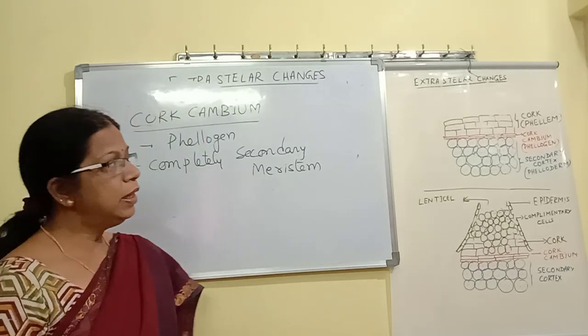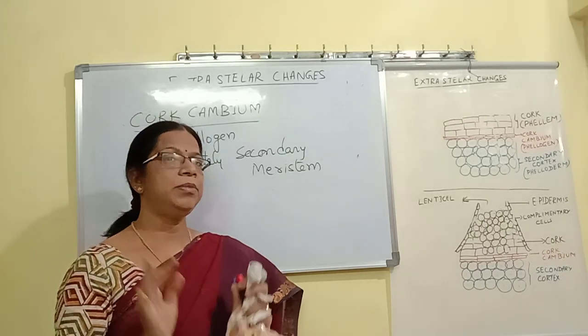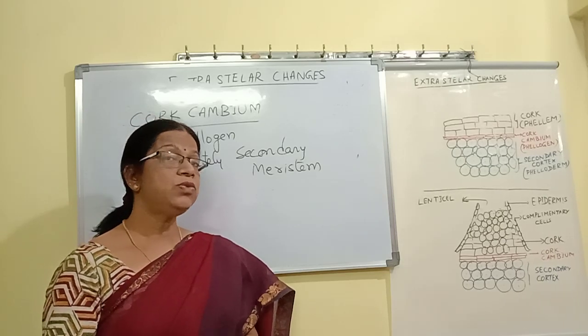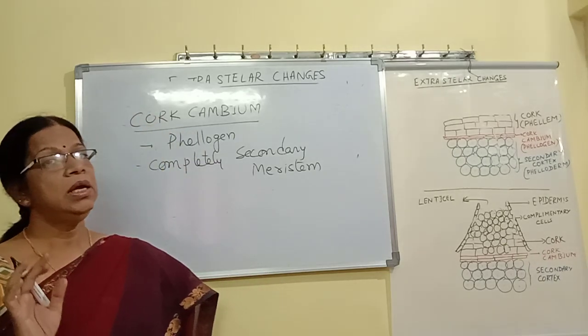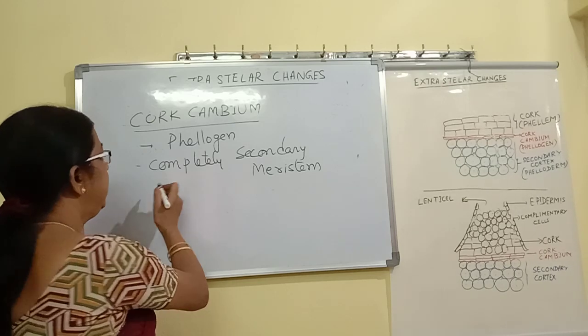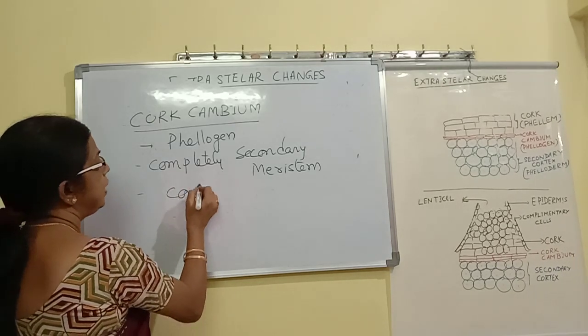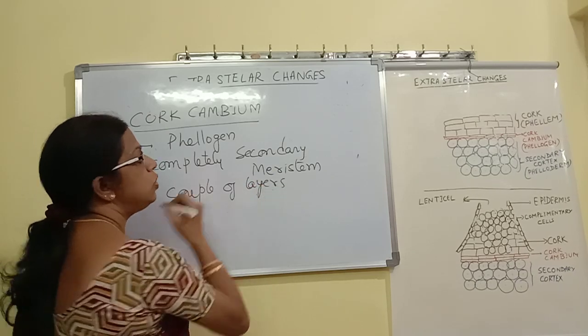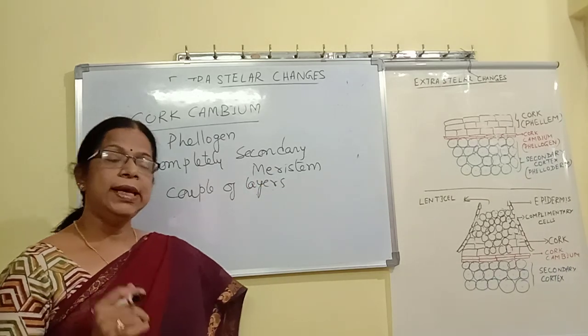But here it is completely secondary meristem. It is formed only during secondary growth. It is normally made up of 2 layers.